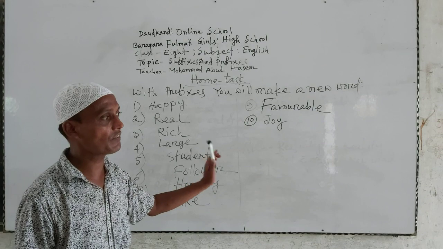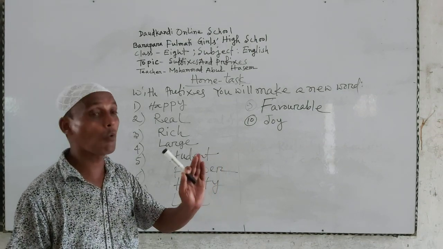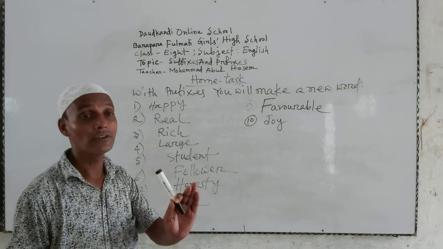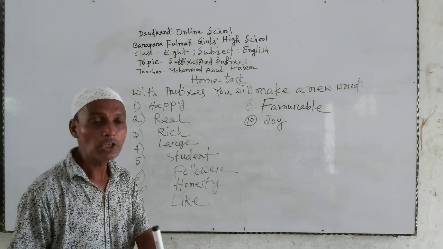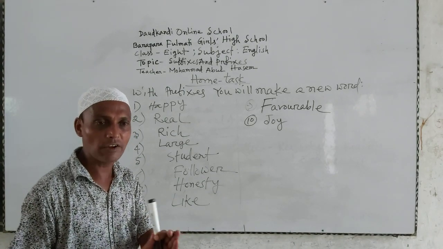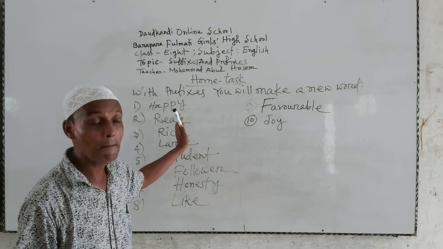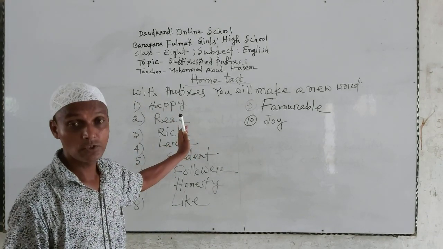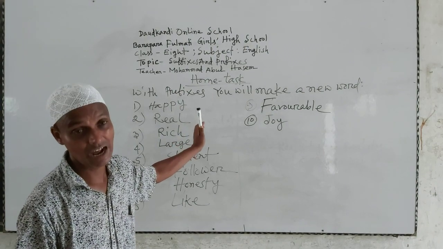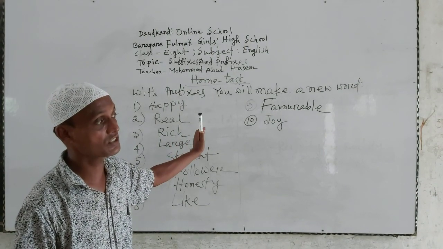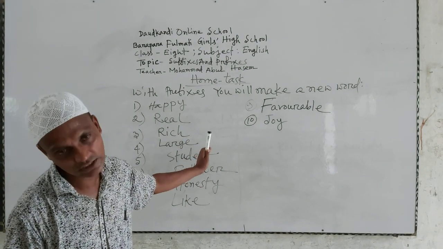Actually, suffix and prefix are the best ways to make a new word. If you want to increase your vocabulary, you have to take help from suffixes and prefixes. This is the best magic to create a new word. I mean, suffix and prefix are nothing except the uses of parts of speech. Thank you so much.